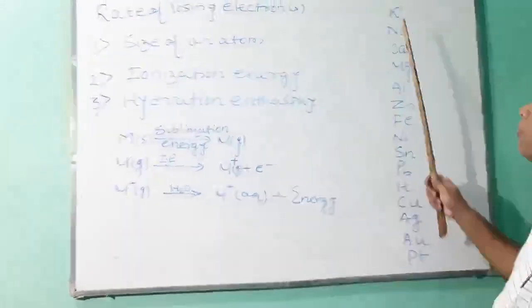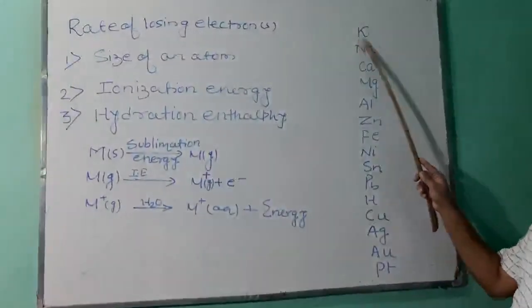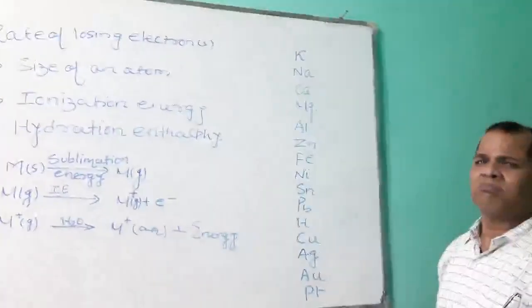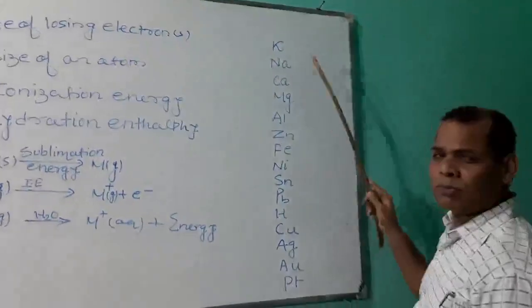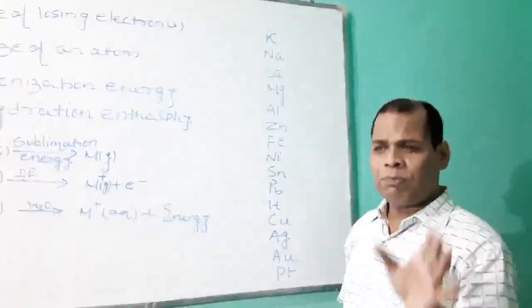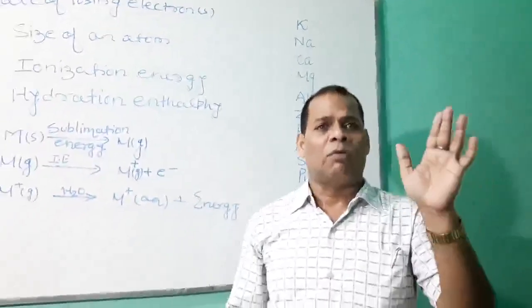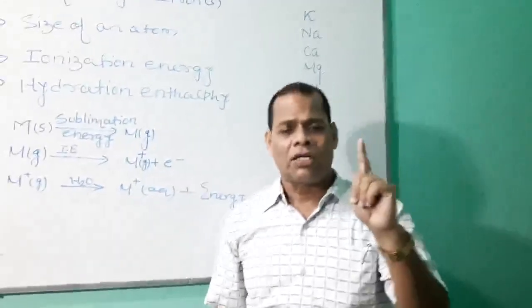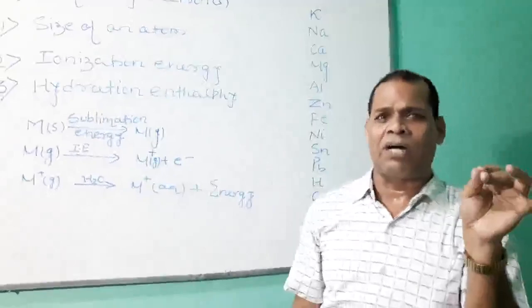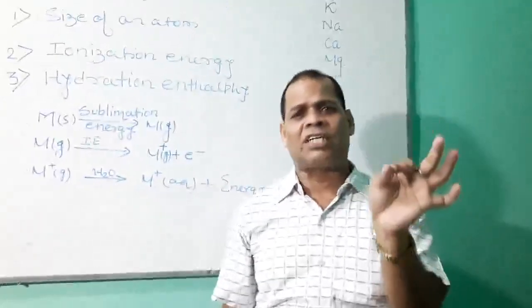My dear students, if you focus here, potassium is at the top and sodium is after potassium. Potassium has atomic number 19, so its electronic configuration is